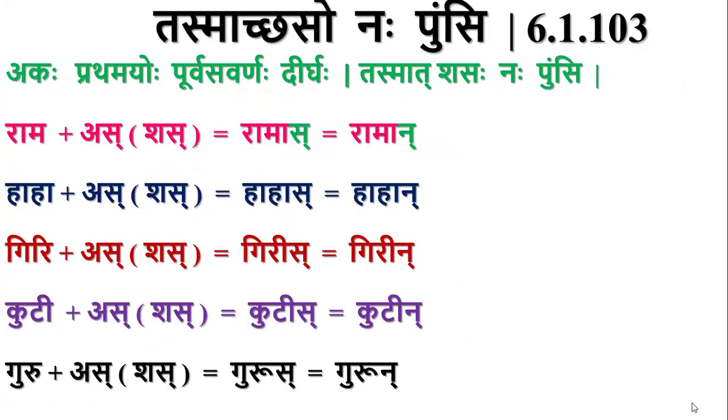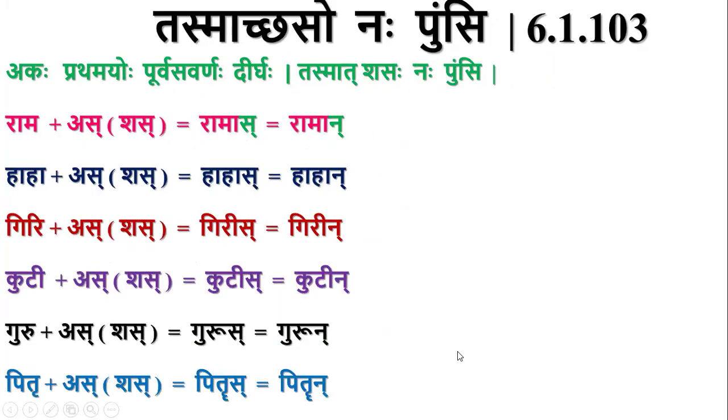Similarly, Guru plus Shas, here also Pratamayo Purva Savarnaha is applied. Then Shasaha Naha, Gurun. Similarly, we have Pitru plus Shas. Here also this Rasva Ru plus A combine to form Dirgha Ru, Purva Savarna Dirgha.